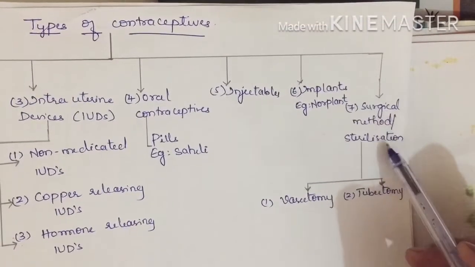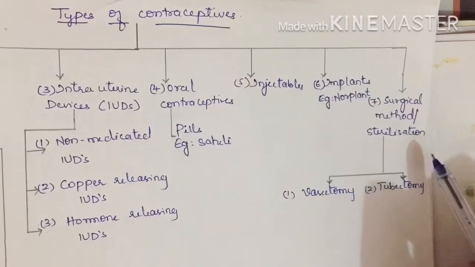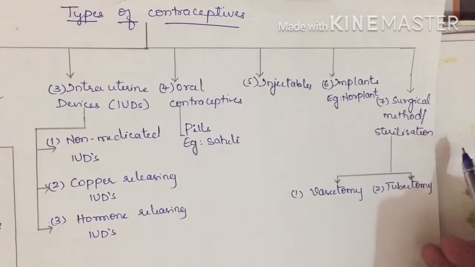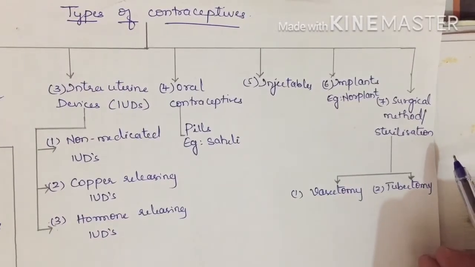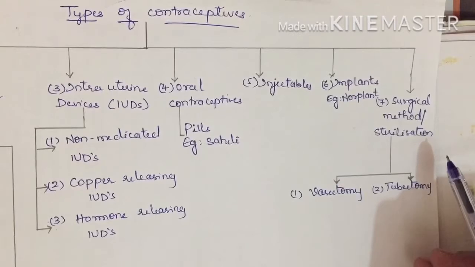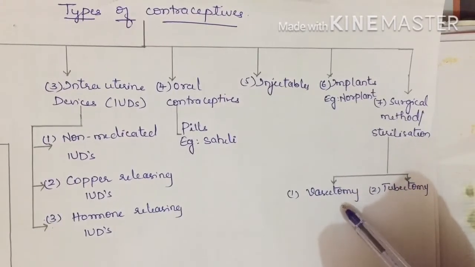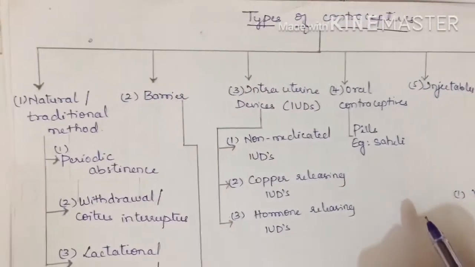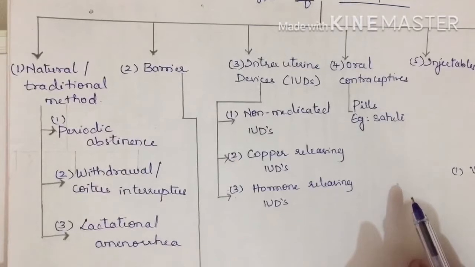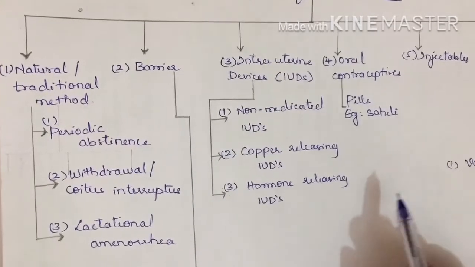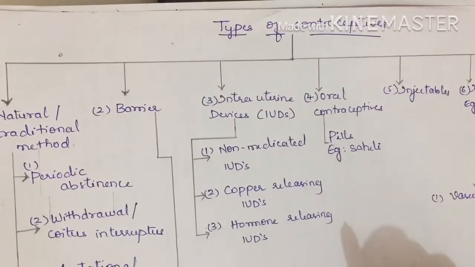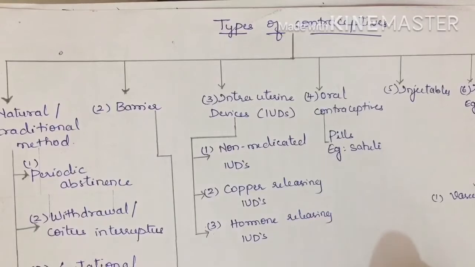Next, surgical methods or sterilization methods. This is a terminal method where you permanently stop the conceiving of a baby, or stop fertilization. We have 2 different types, that is vasectomy and tubectomy. About all this I shall discuss in detail. If you want to copy this, please pause the video and copy it, so that it will be easy for you to understand what types there are and how many different types are available. Now I shall start with the first one.